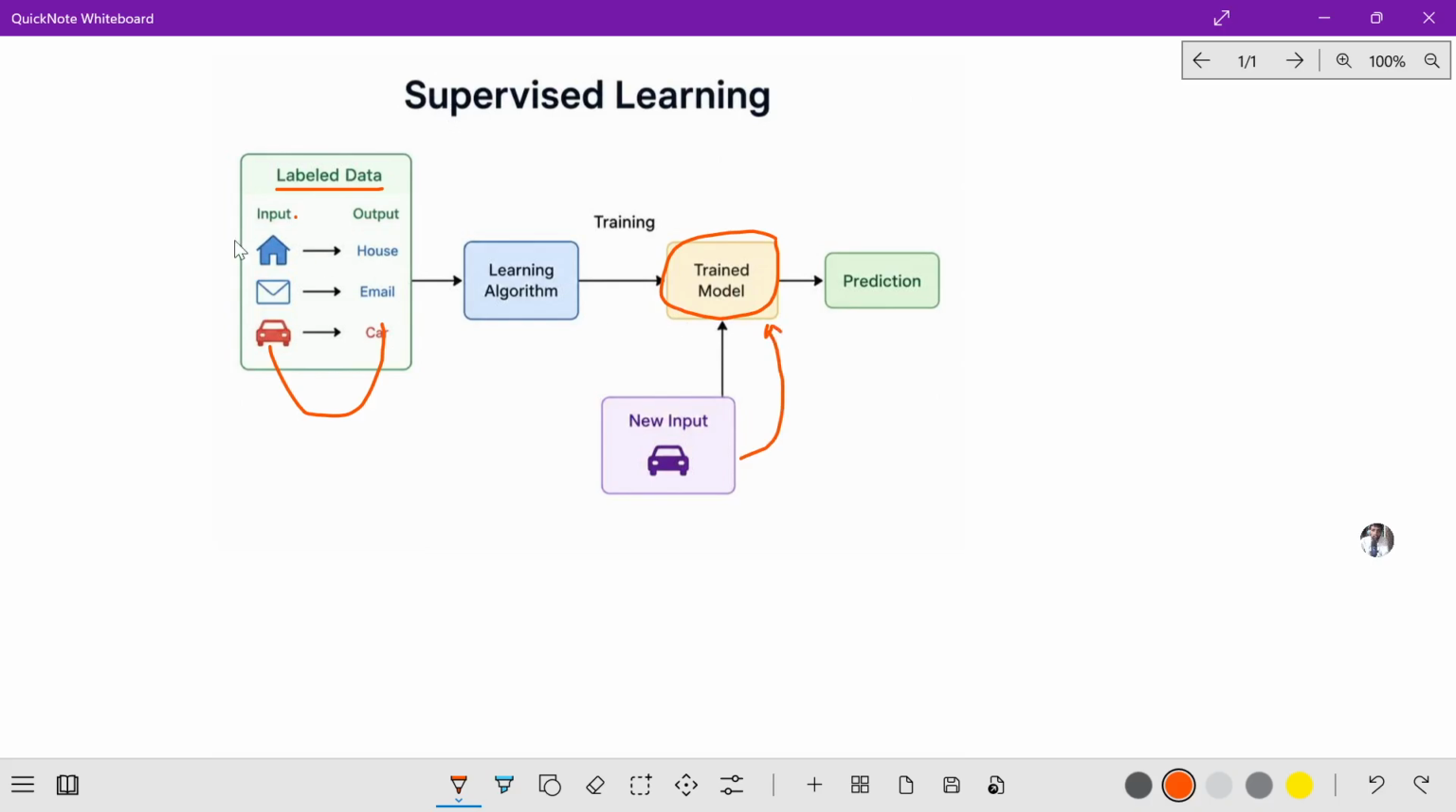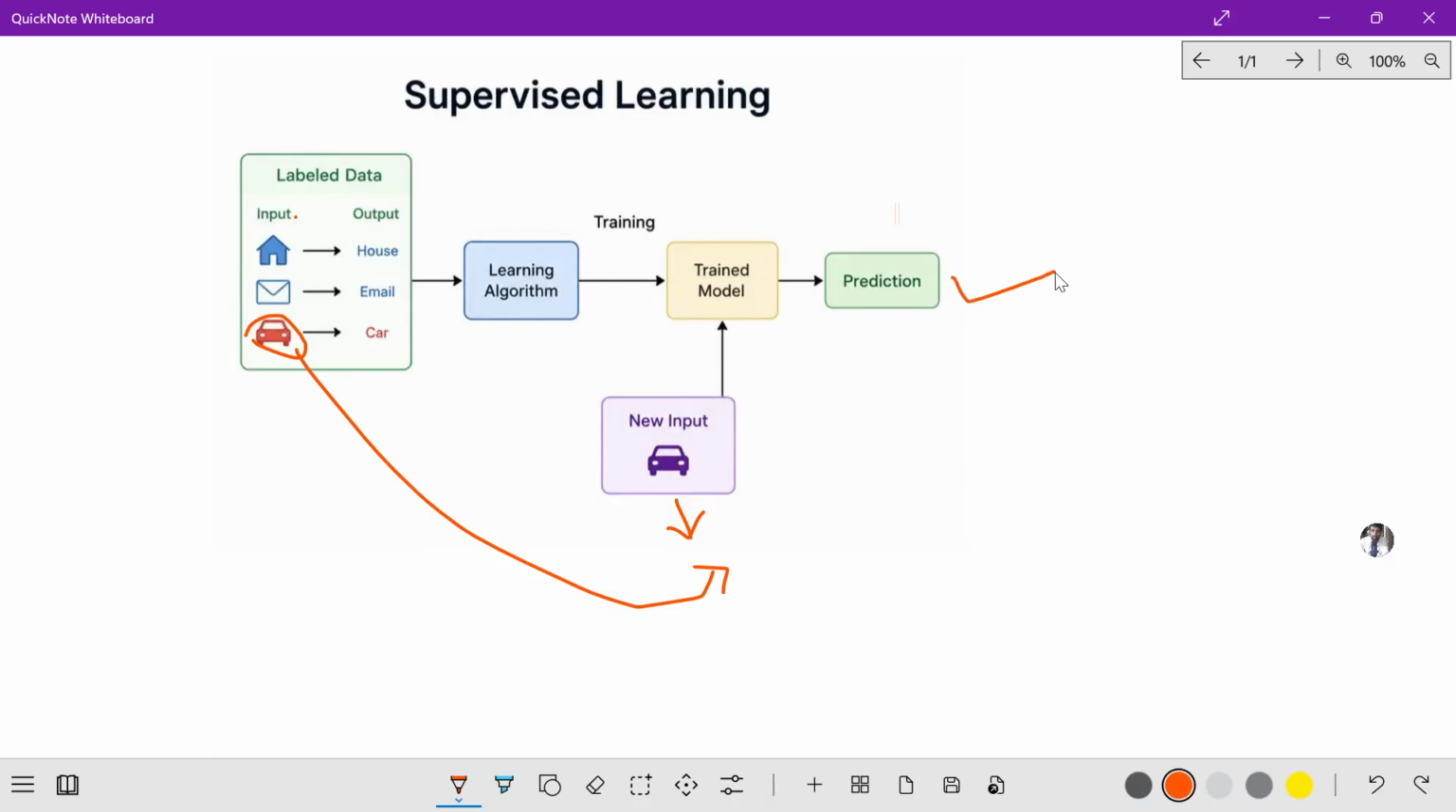So when we have inputs like these 3, what is going to happen? Whatever input we give will come out as a prediction, because we have already trained on the data. There are 3 examples we already discussed. If the input is this symbol here, then the output, the prediction, will be in the form of car. This is called the supervised learning algorithm.